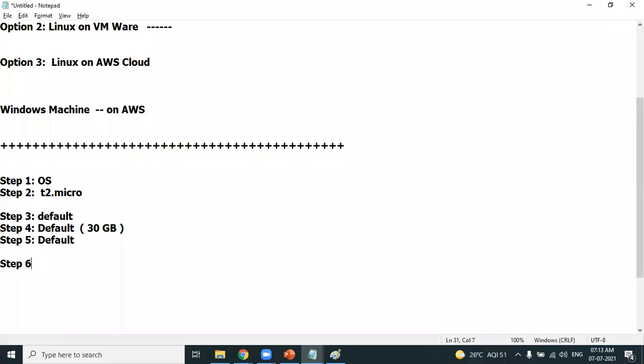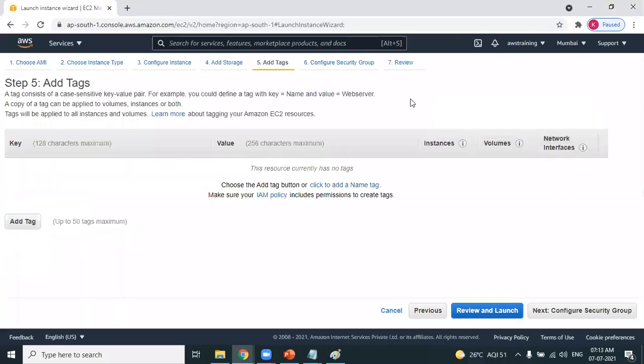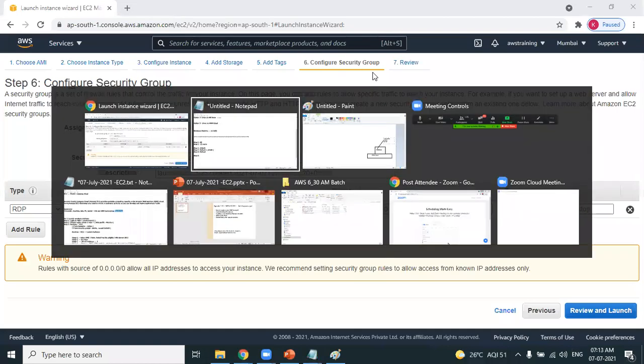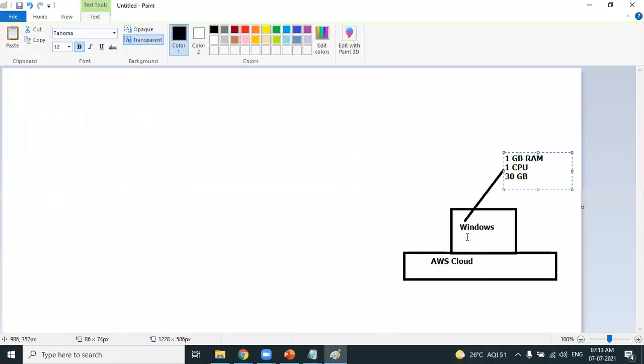Step 6. Very important. Step 6 is very important. Security group. Configure security group. This is very important. Please focus. We are creating a Windows machine. Okay, fine. Sunil, no doubt. Yes, we are creating a Windows machine.